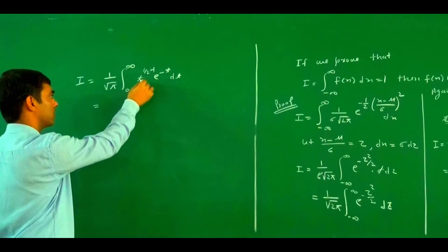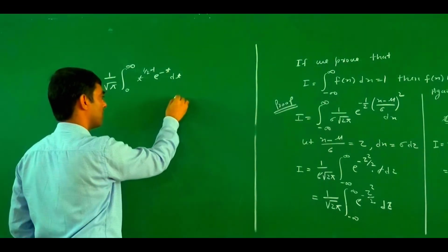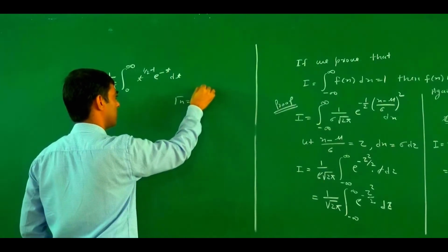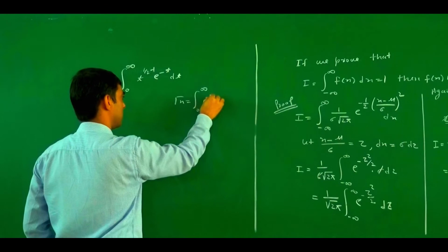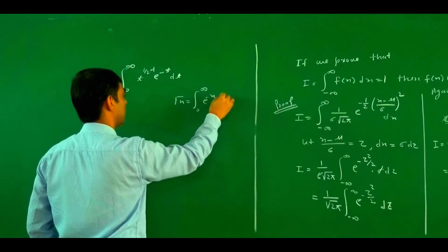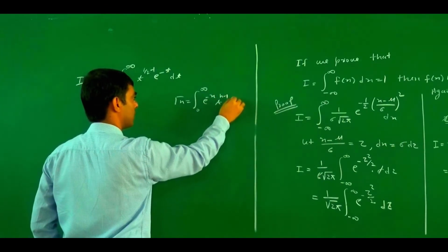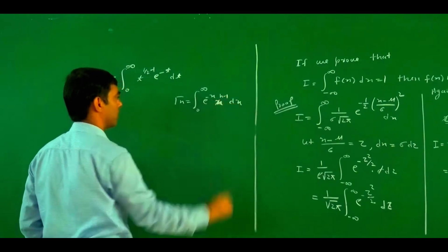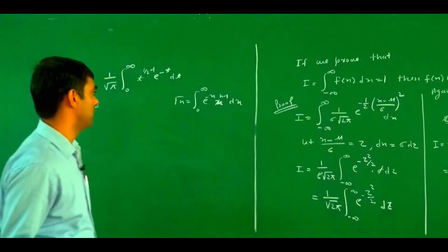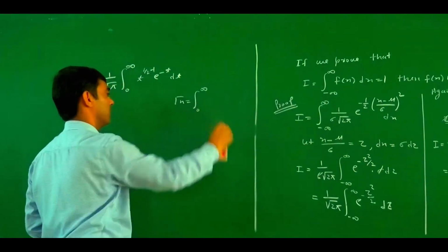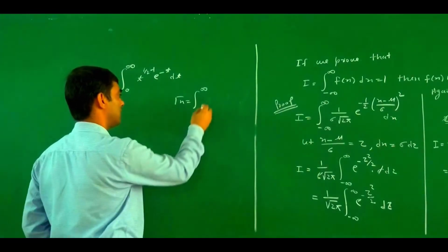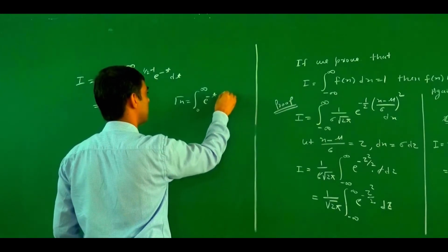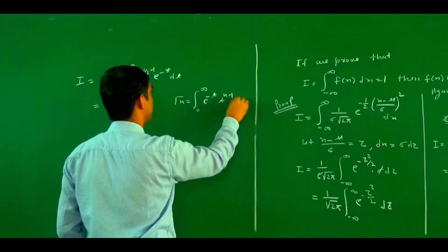The value of this is under root pi, because gamma n equals integrate 0 to infinity e to the power minus x, x to the power n minus 1 dx. Sorry, here it is x to the power n minus 1. If we write it in terms of t, we write e to the power minus t, t to the power n minus 1 dt.